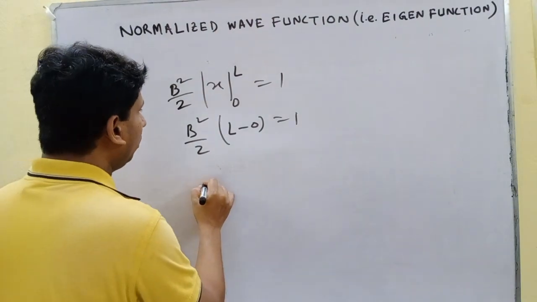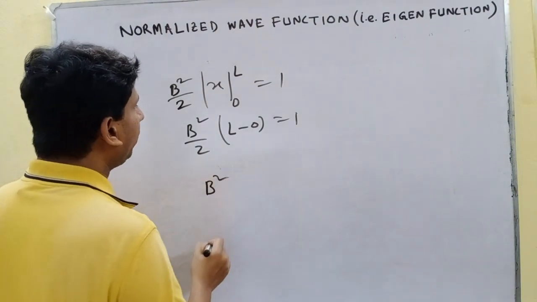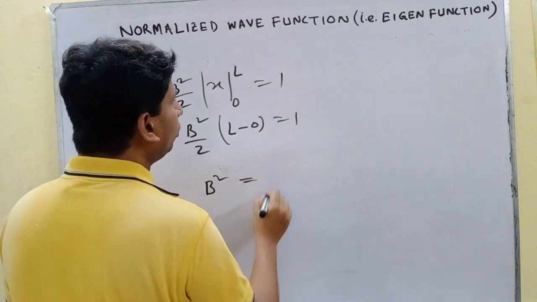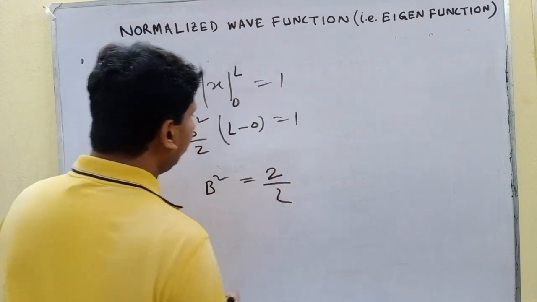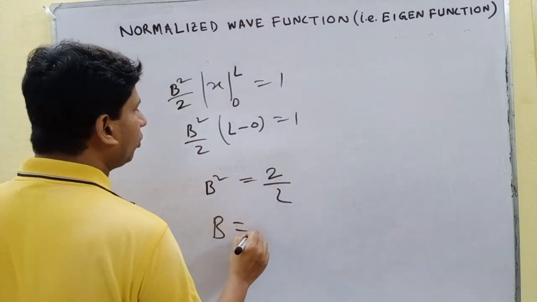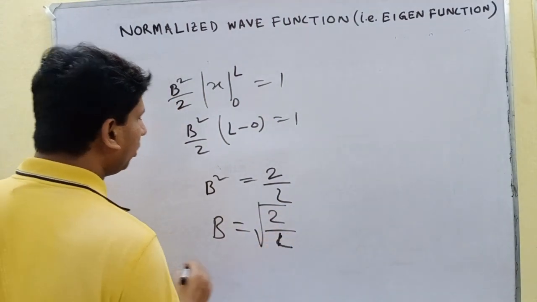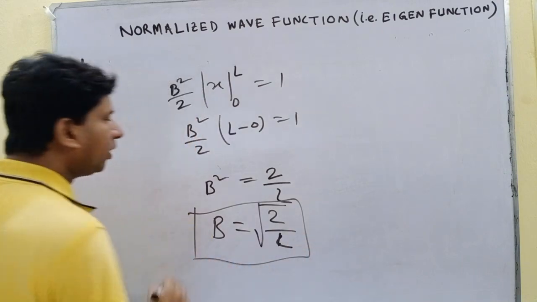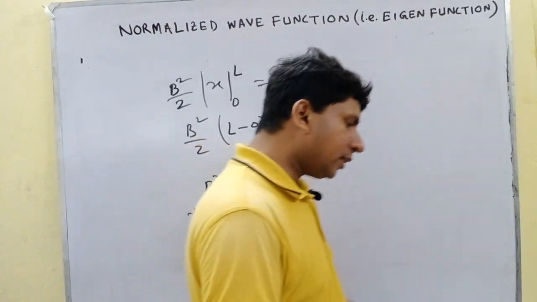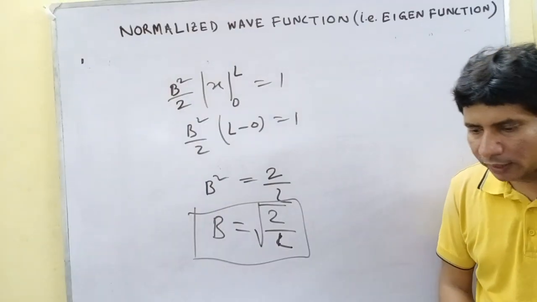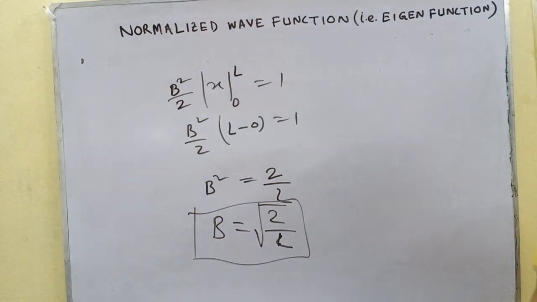So b square equals 2 by L, then b equals root over 2 by L. So this is the normalization factor. This is known as the normalization factor.